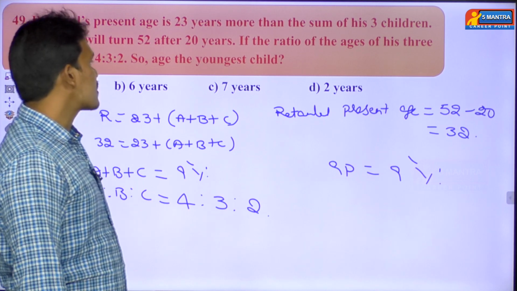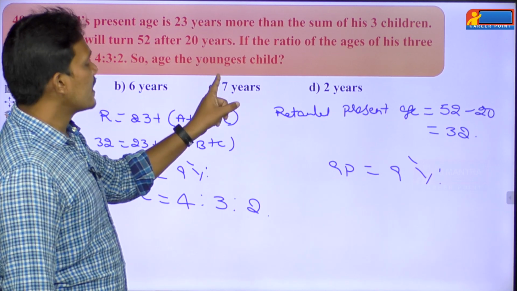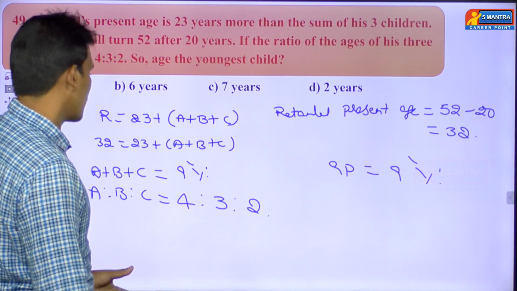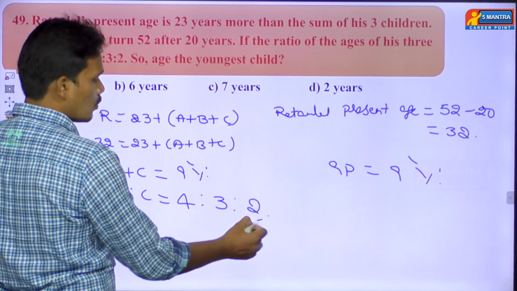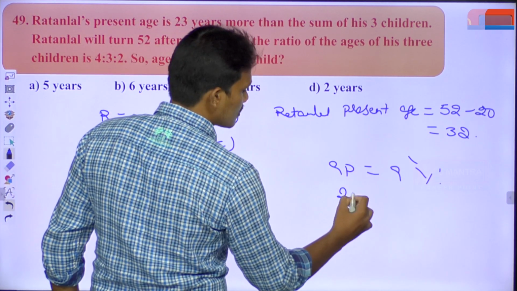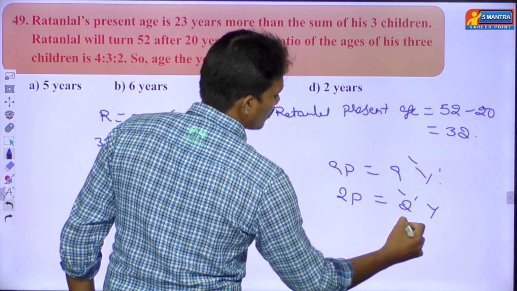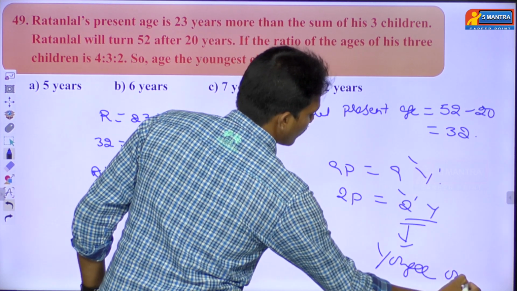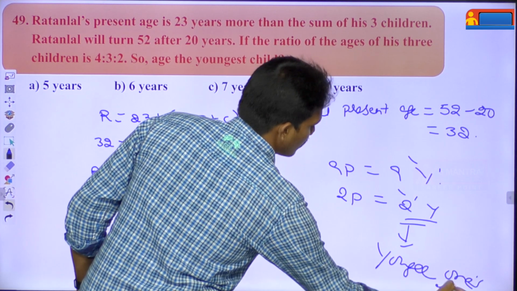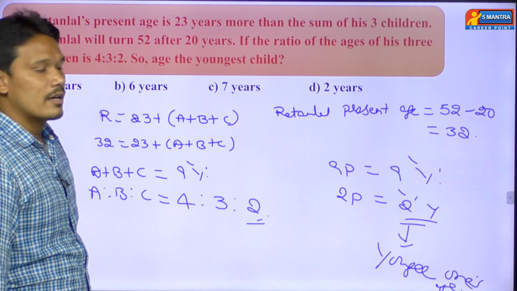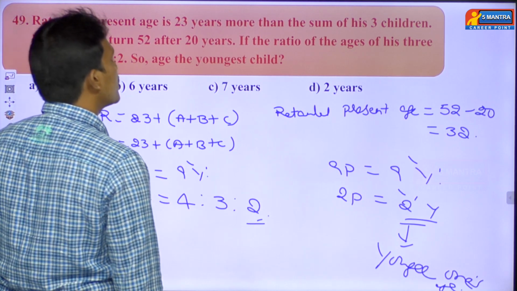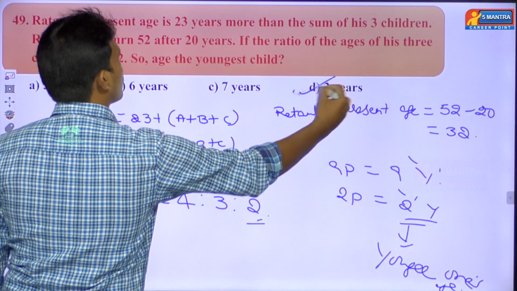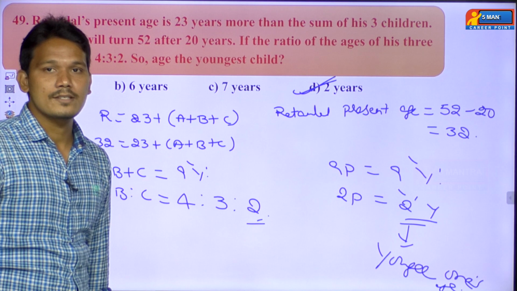But what is the question asking? Find the age of the youngest child. Youngest is nothing but the smaller one. Smaller one in the sense, the 2 parts value is being asked. 2 parts value equals how many years? 2 years. So this is nothing but the younger one's age. Then option D is right. Option D is the right answer.